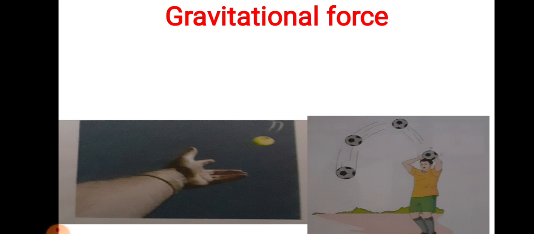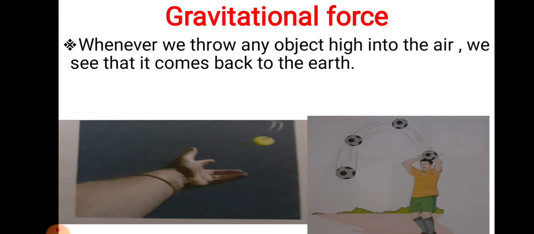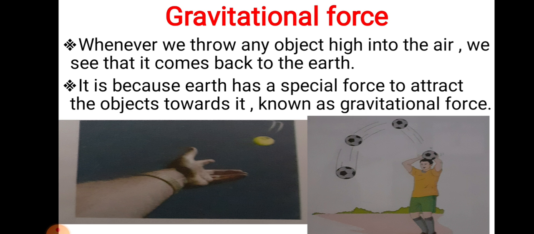It throws it back down. Whenever we throw any object high into the air, we see that it comes back to earth. This is because earth has a special force to attract the objects towards it, known as the gravitational force.